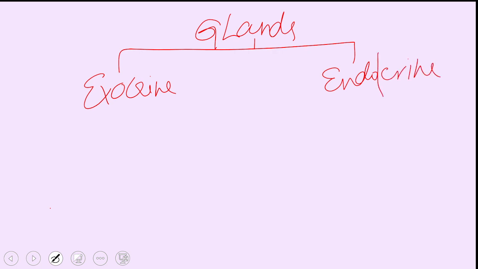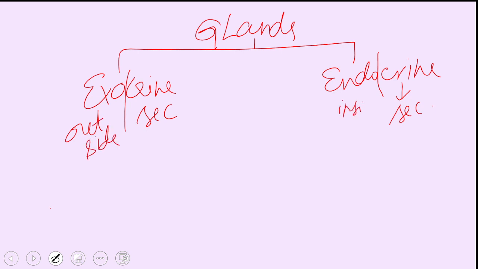Crina is a Greek word which means secretion. Exo means secretion to outside. Endo means secretion to inside. So there are two types of glands in our body: some glands secrete their contents to outside, some glands secrete their contents to inside.